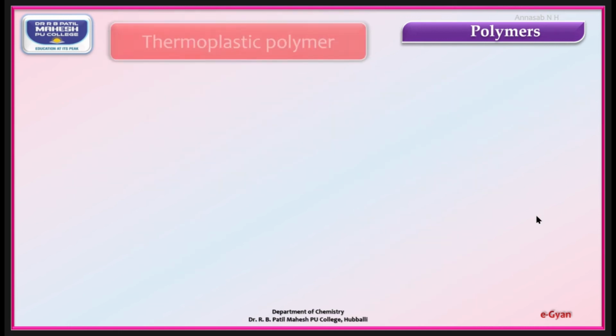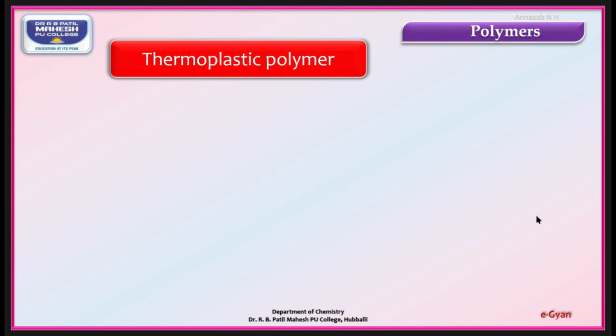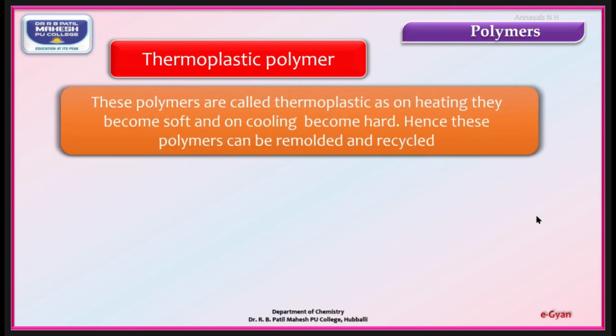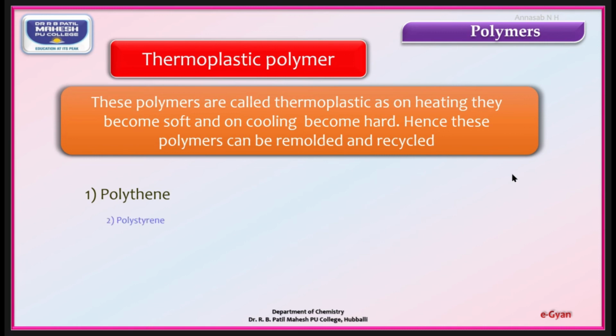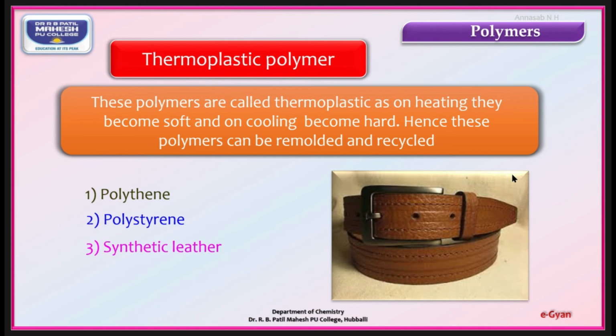Moving to the third one, thermoplastic polymers. These are the polymers which are also known as thermoplastics, as on heating they become soft and on cooling they become hard. Hence, these polymers can be remolded and recycled. Example: polythene, polystyrene, synthetic leather, etc.